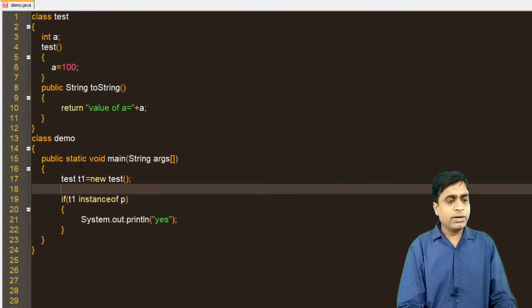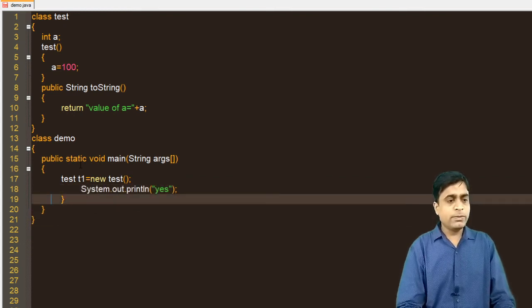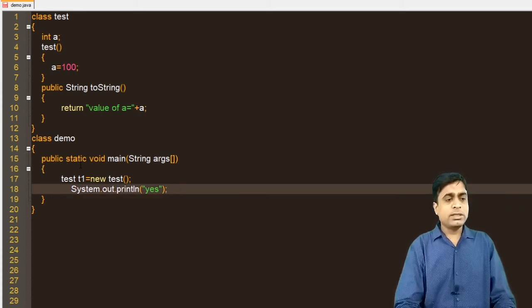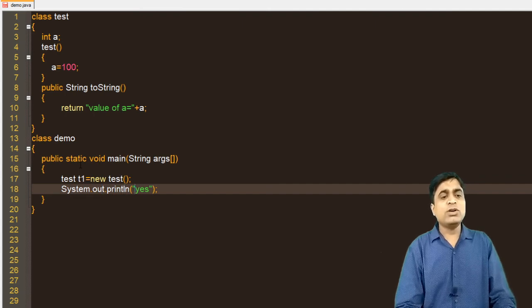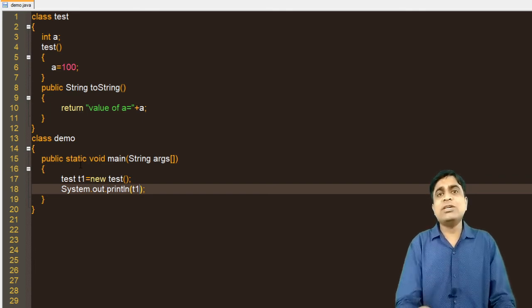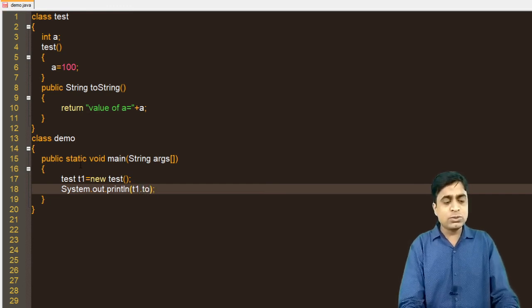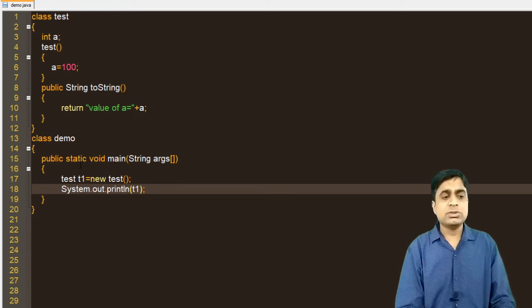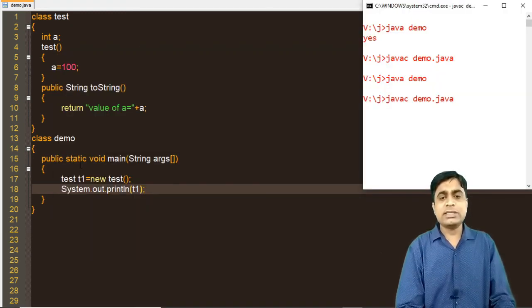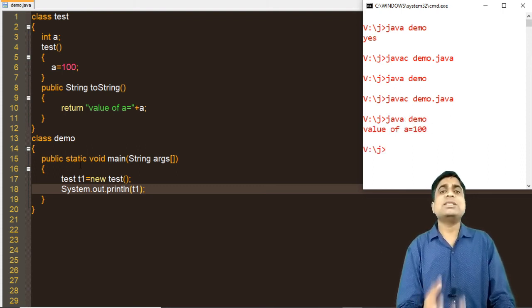So now what we are doing over here, I am printing this value. What is the use of the toString method? No need to call it like t1.toString, because this is the default method of the Object class. So if you are printing the object, it will automatically call the default toString method. So if you write t1.toString like this, and if you write only t1, both lines are similar. Now let's check it out. If you run this, the value of a is equals to 100. So you understand the use of the toString method.